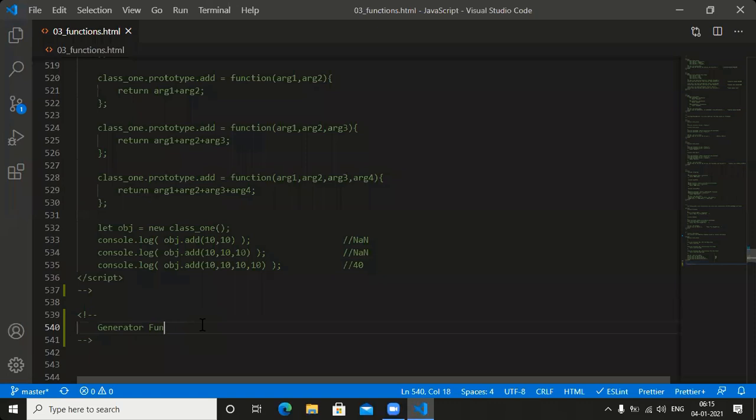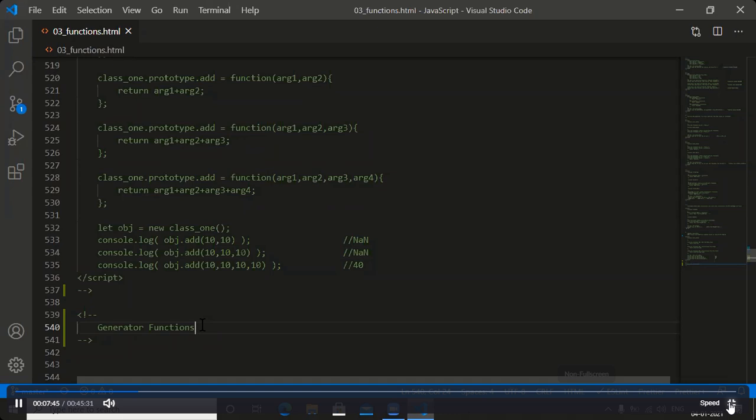Generator functions. Guys, if you want to control the flow of execution inside a function call, at that time we need to go for one concept.